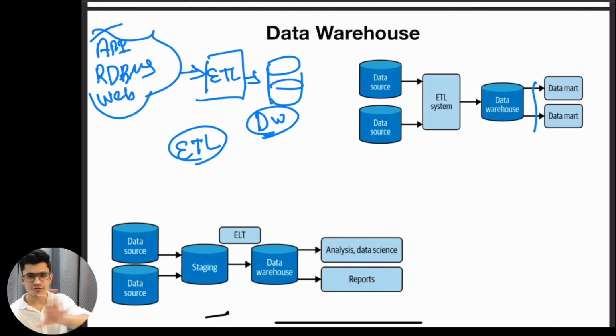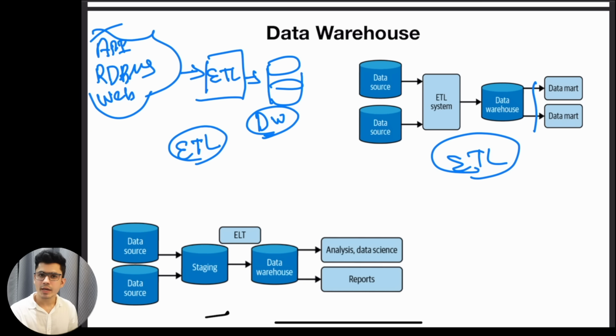Simple. We extract, transform, load: ETL. With ELT, we extract, first load it, and then transform it as per our requirement. These are the two things that you can use to build a data warehouse. Usually in the real world, people mostly use ETL. ETL is highly used because this is the most structured way to organize your data. ELT is also used.